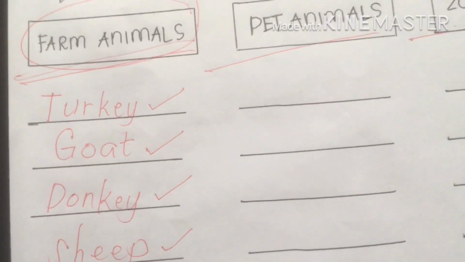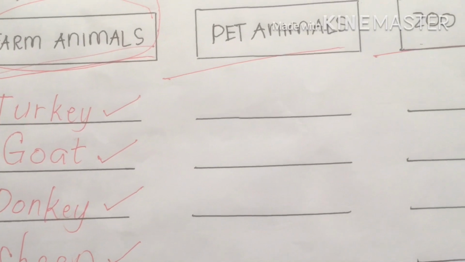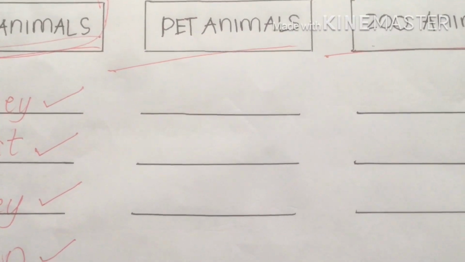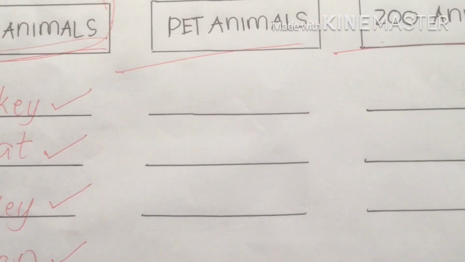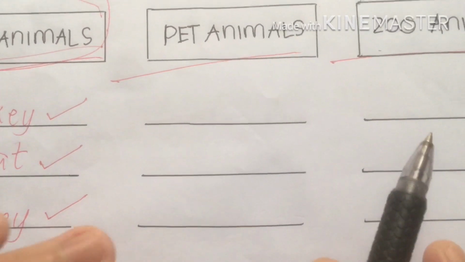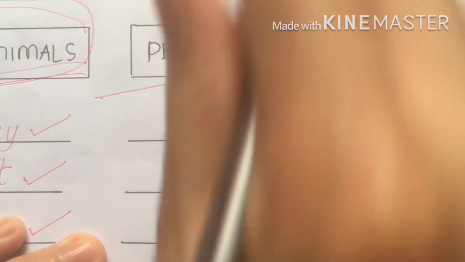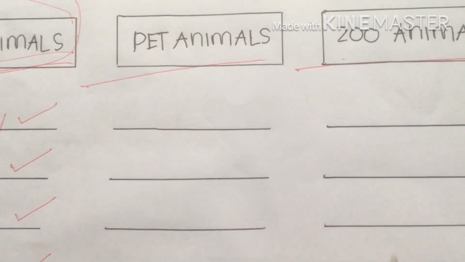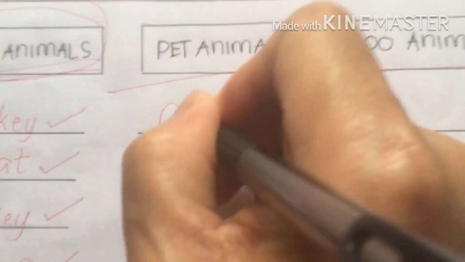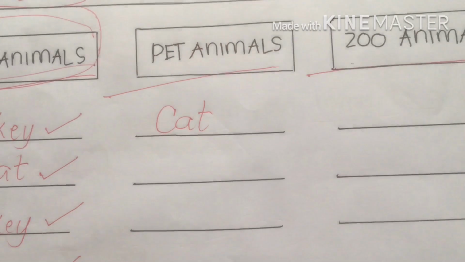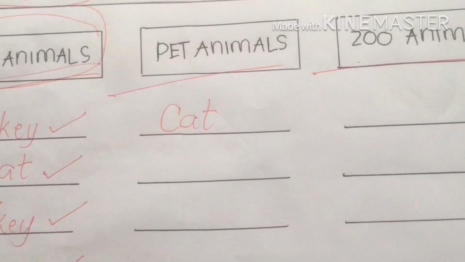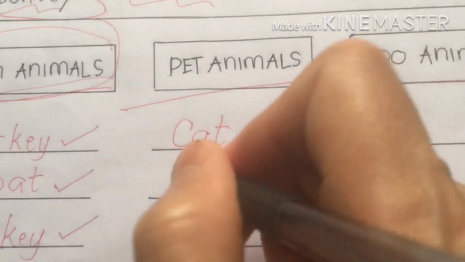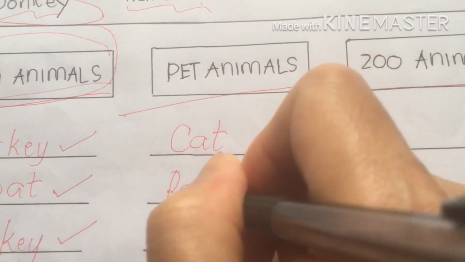Okay, let's proceed to our pet animals. This is quite interesting, my dear students. Pet animals and how you're going to care for them. You must educate yourselves on how to love animals. Don't harm them. Let's start with cat. I know some of you also know how to domesticate a cat. This is very famous. Cats belong to pet animals. Next, another one, rabbit. Okay, that's good also.